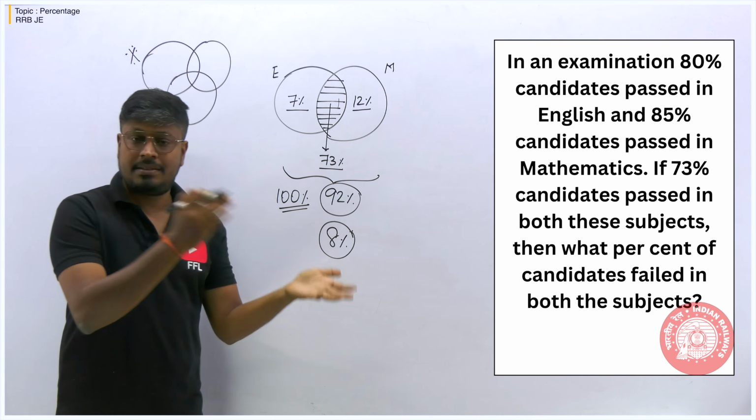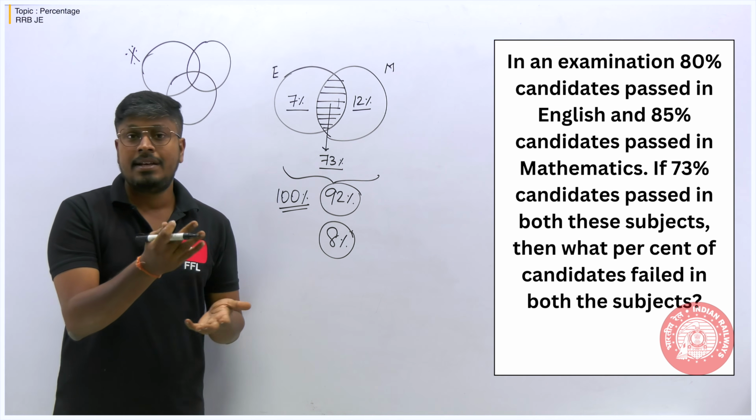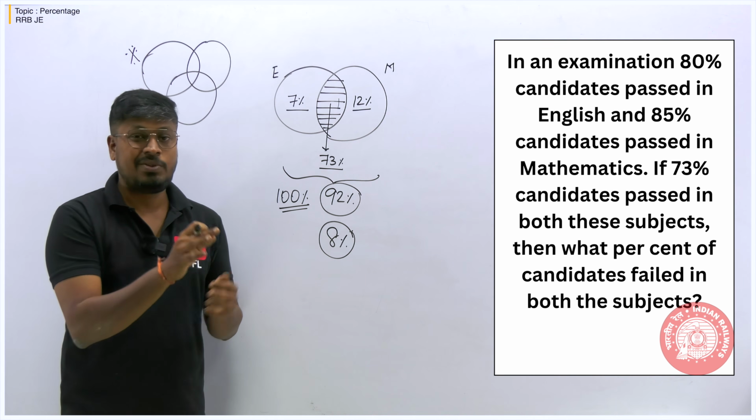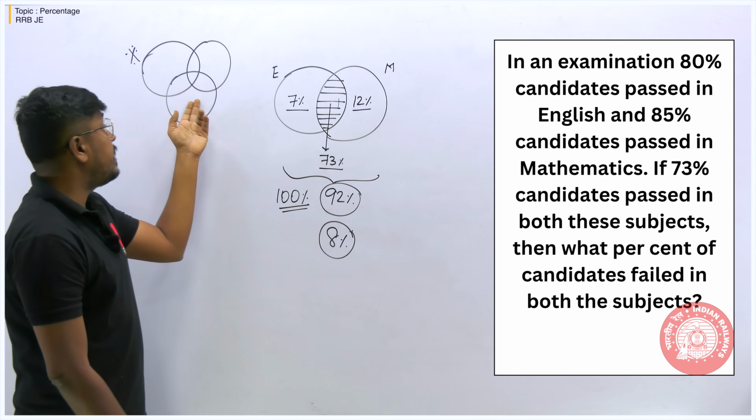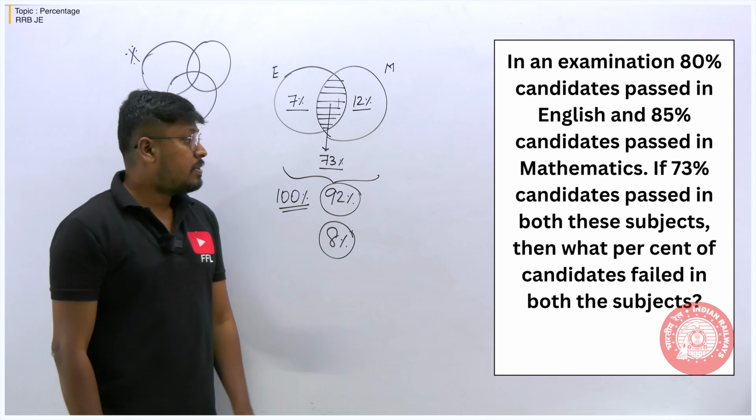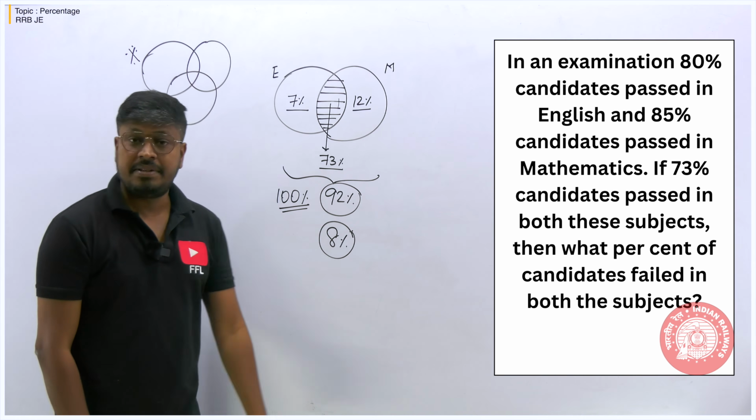If you didn't learn this, you can search set theory on my channel. For 3-circle questions, I have taught 2 different models in that area. So try to watch that video, right? So the answer for the first question is 8%.